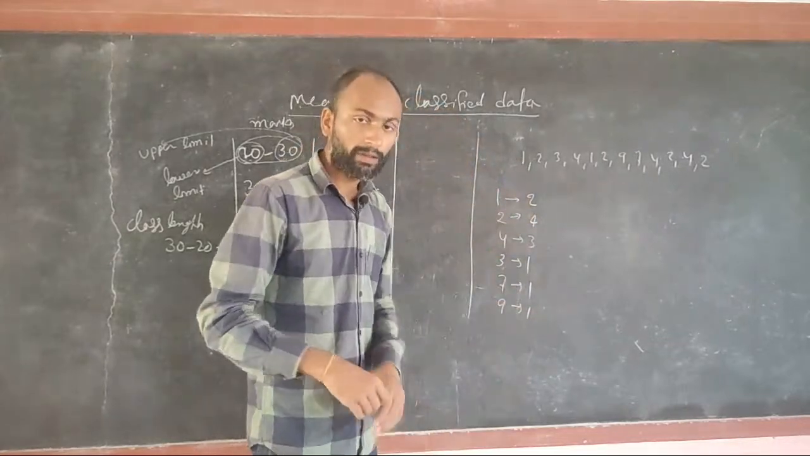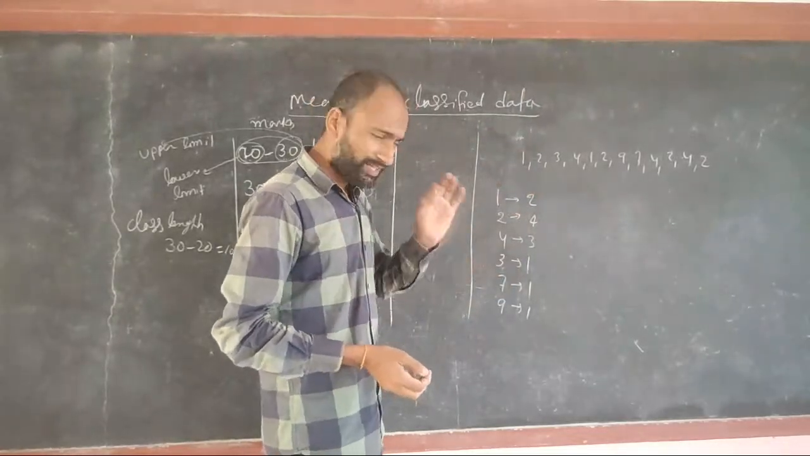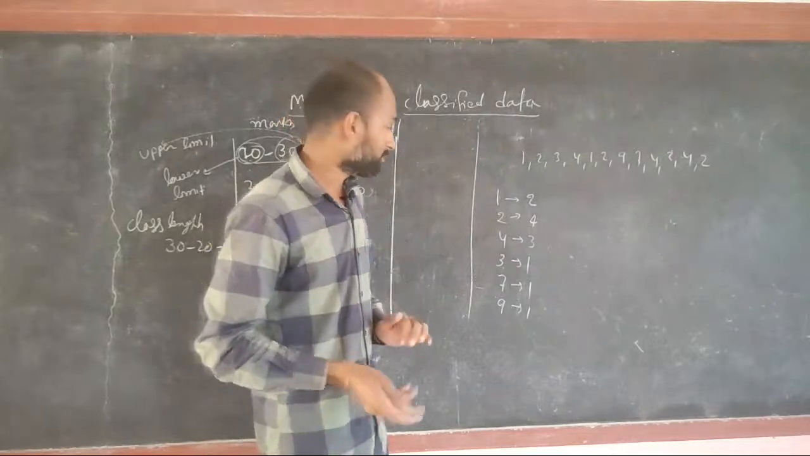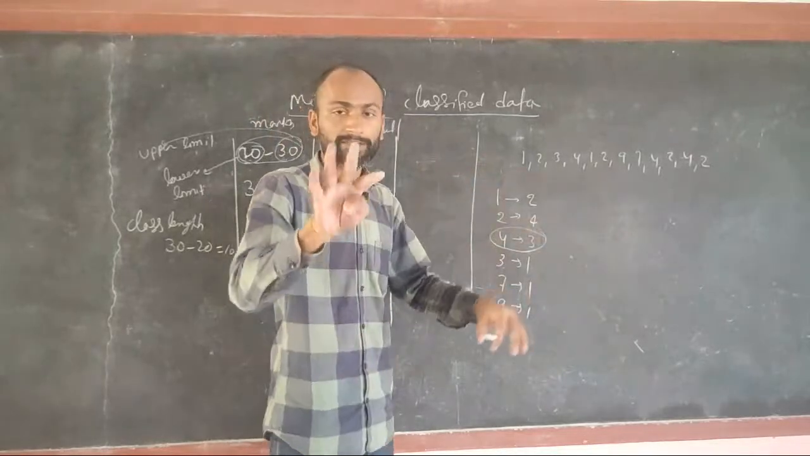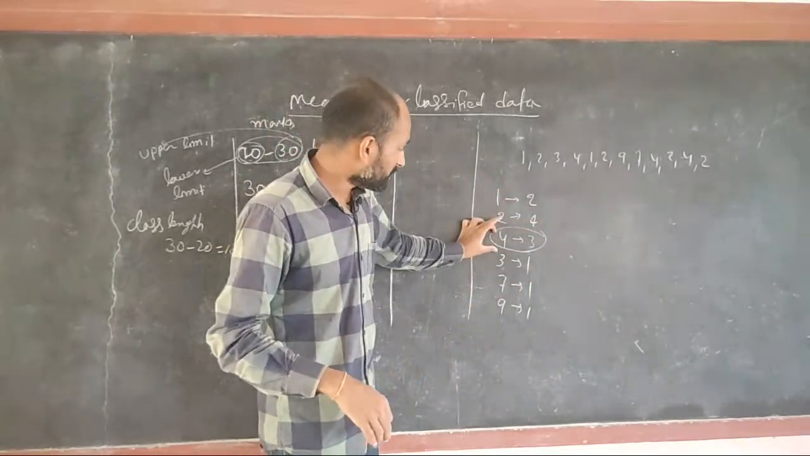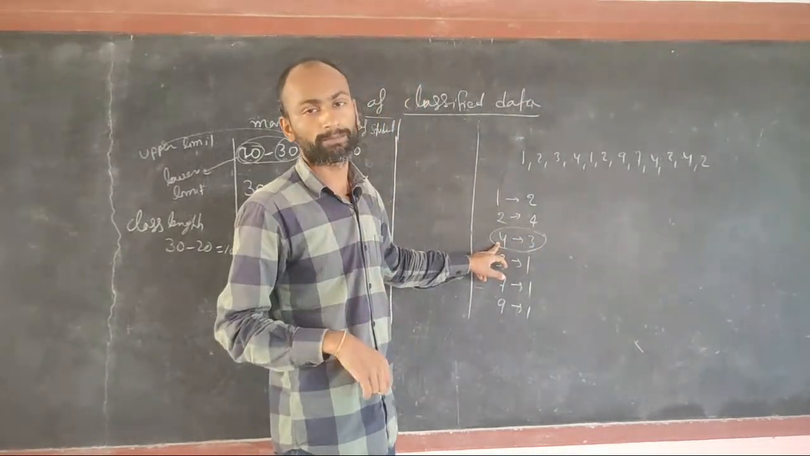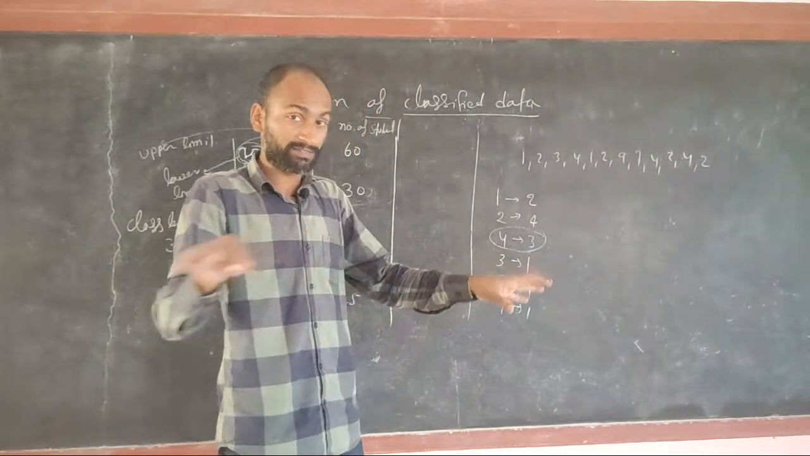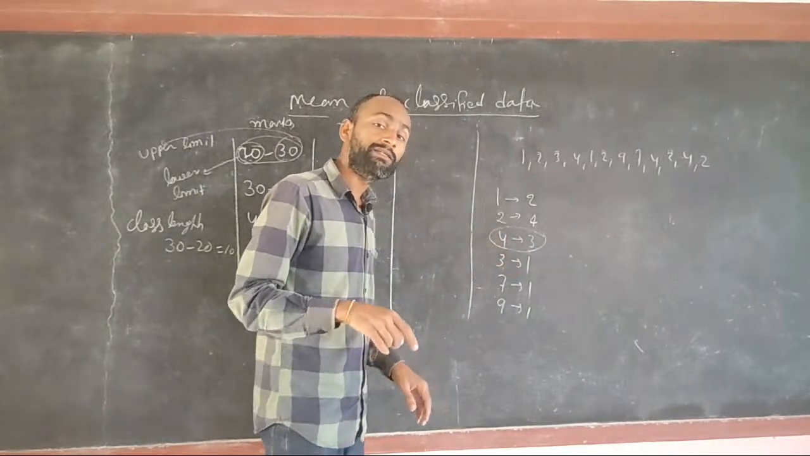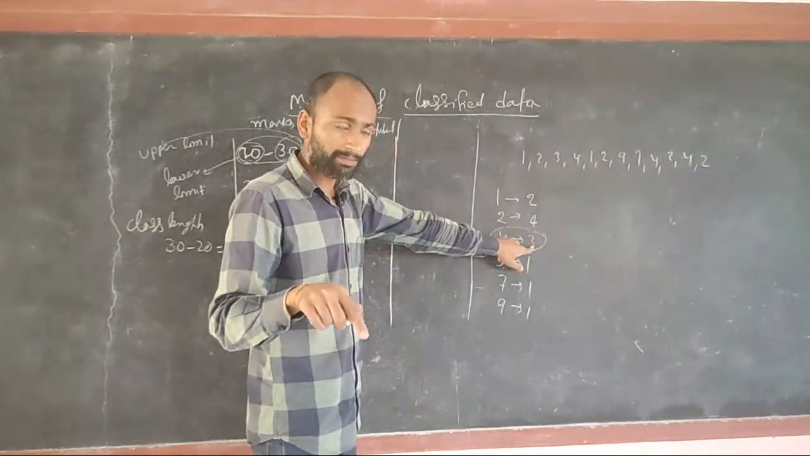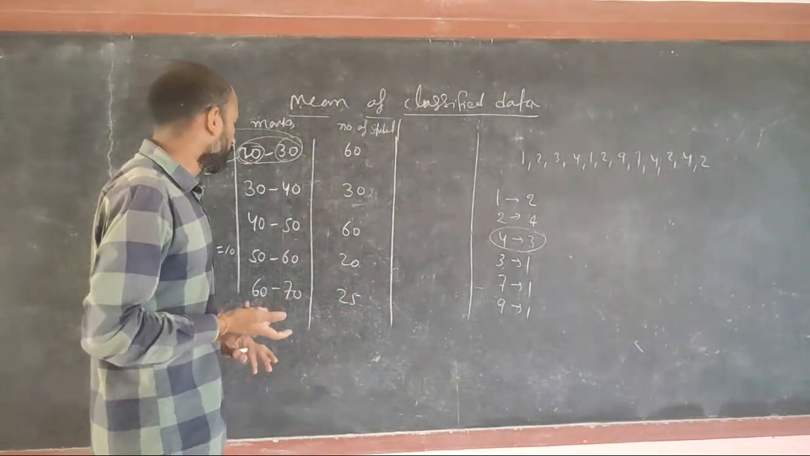If I am asking what is the mode of this data, it means which number came the maximum number of times. So you can see that 2 came 4 times, which is the maximum. That is called mode. Mode means which is occurring the maximum number of times. Similarly here, if I have to find the mode, how do we find it?